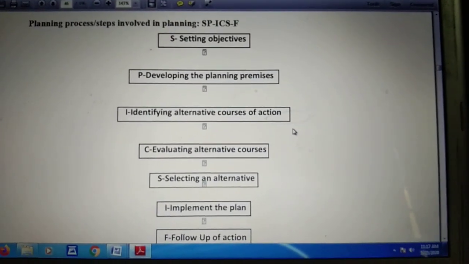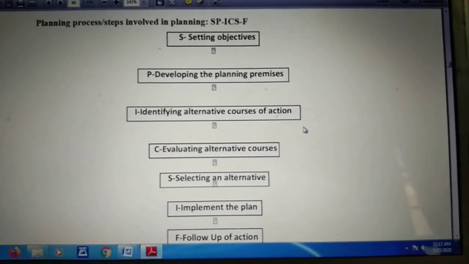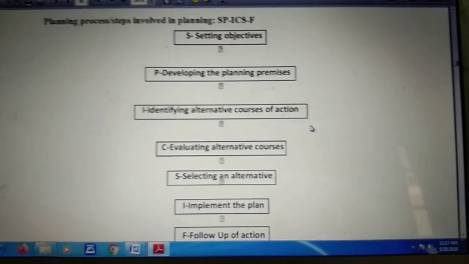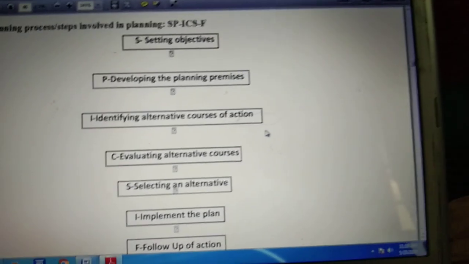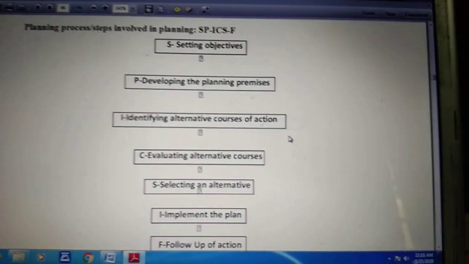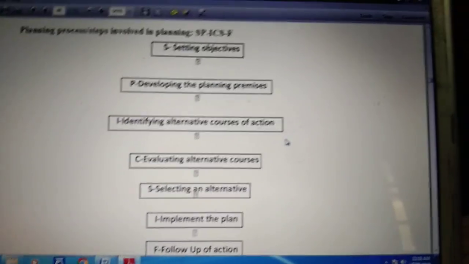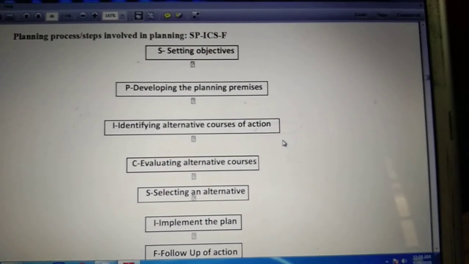Conjecture about what might happen in the future means every planner has an assumption or prediction of what can happen in the future, and according to this assumption, according to this prediction only, he makes the base model for implementing or for how to achieve the objective which has been decided in the first step.